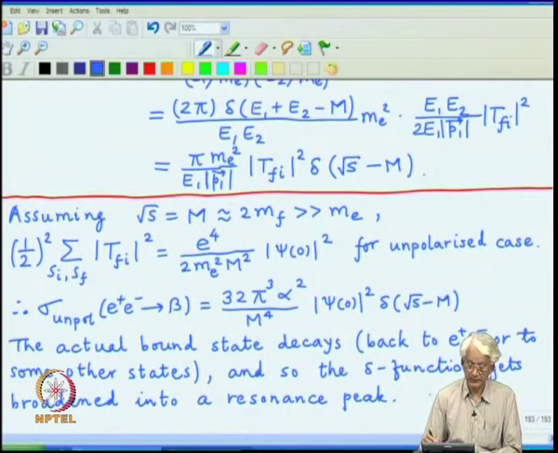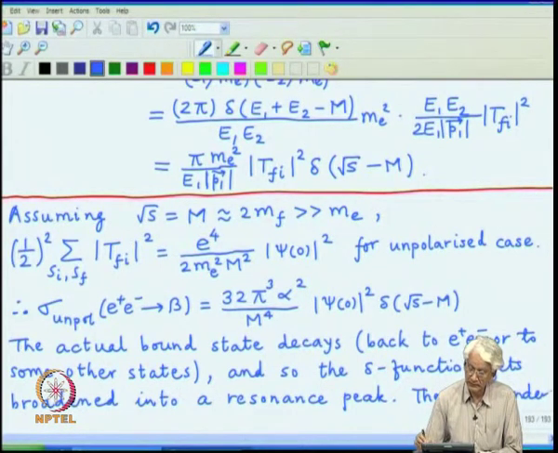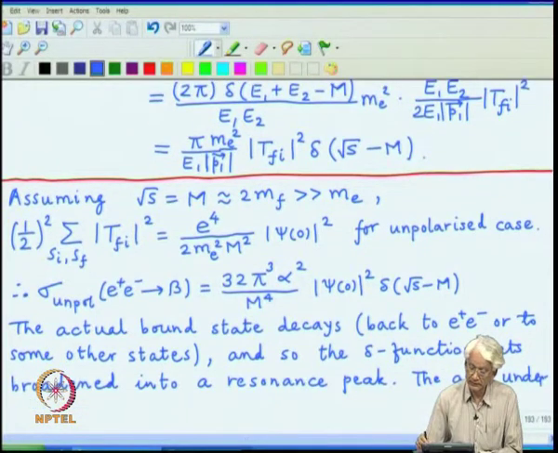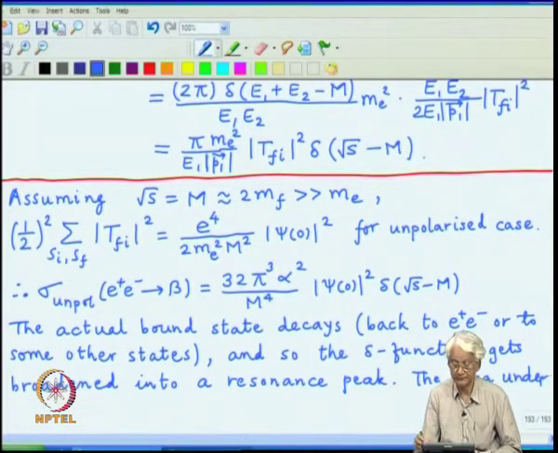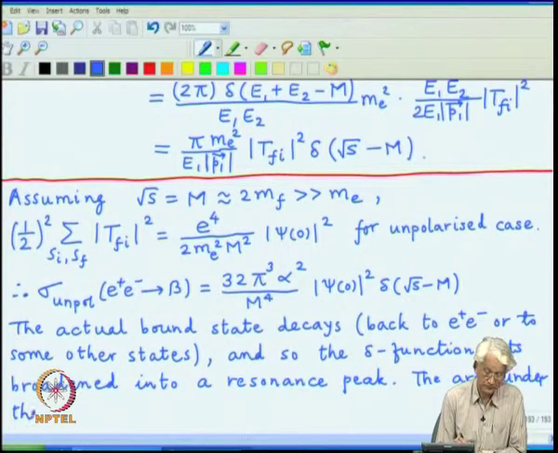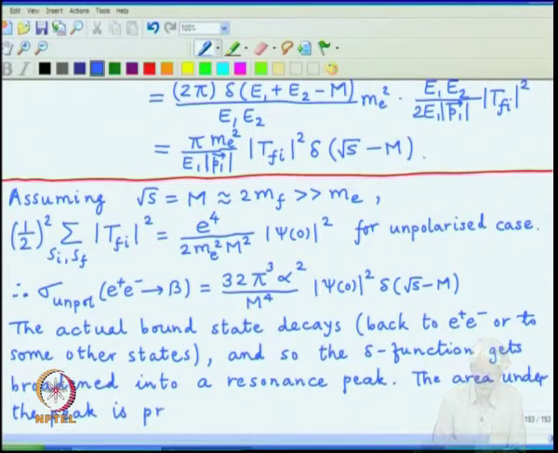But even when the peak broadens, the area under the peak is preserved.